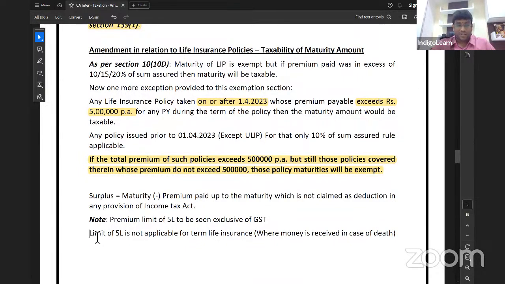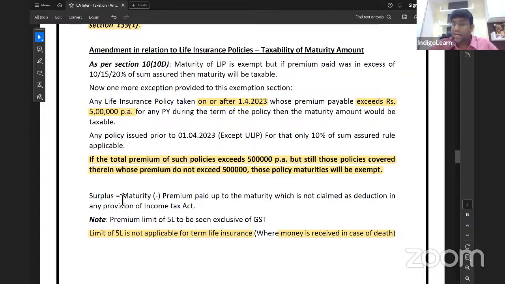And see this point once first. Limit of 5 lakh is not applicable to term life insurance because, my dear friends, term life insurance money will come only on death, which is not taxable at all. Term policies means we pay premium. Money will definitely not come back unless a person dies. If a person dies, the money will come and it is exempt.